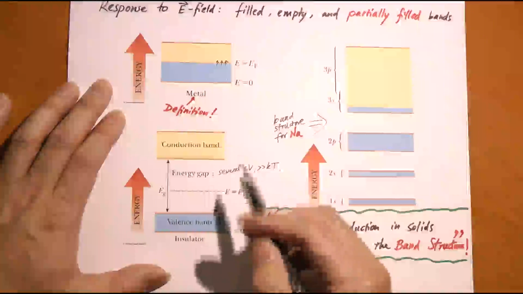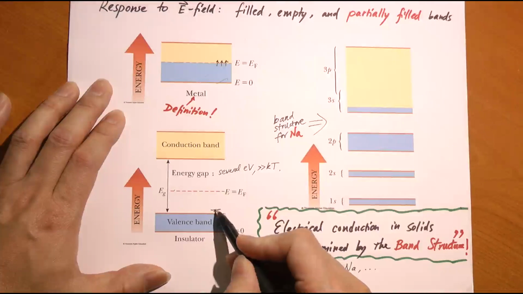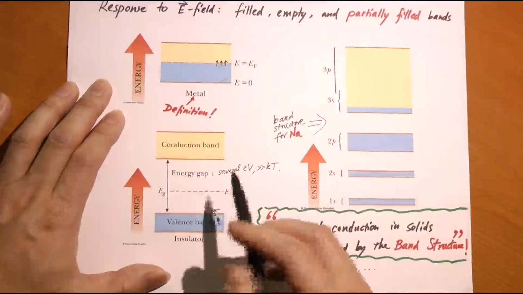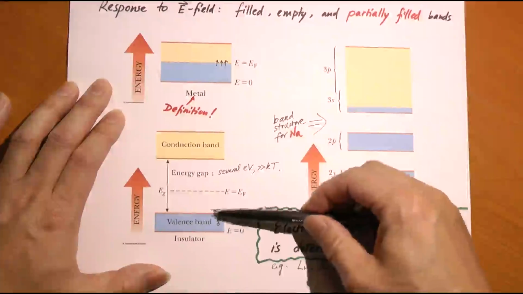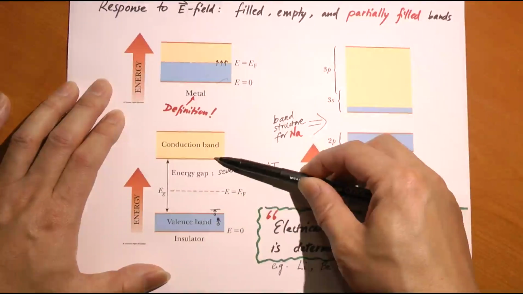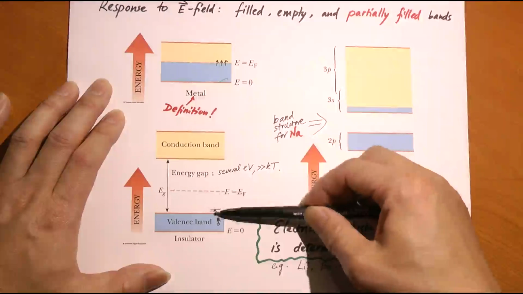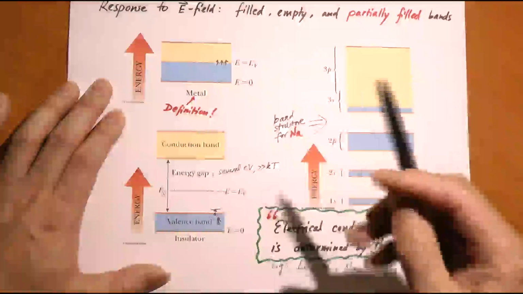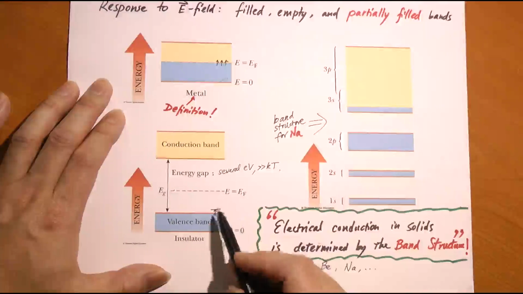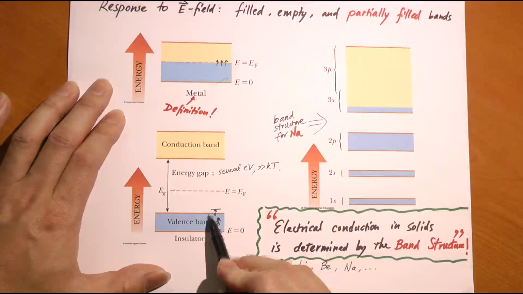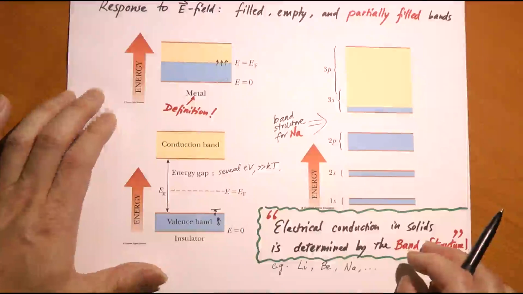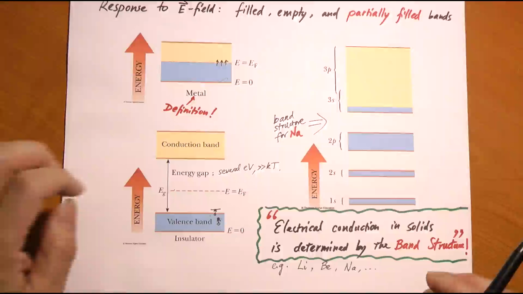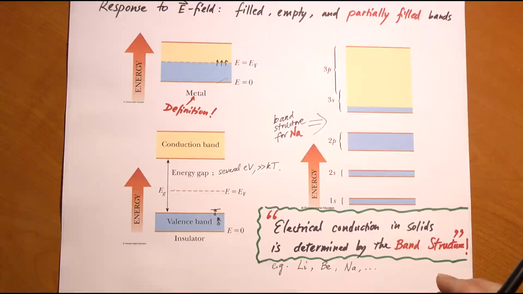So therefore, the electron cannot be pushed to here because there is no state available there. The only thing you can do is to give it enough energy that goes all the way across the energy gap. And what if this energy gap is so wide that electrons simply cannot get that much energy from the electric field? Then, too bad. The electrons cannot go this way, but they cannot go that way, so they just don't do anything, which means they cannot contribute to electrical conduction.